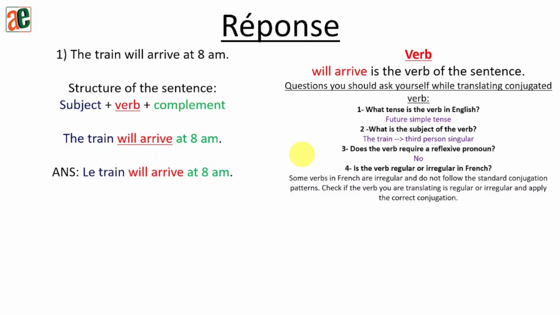Fourth one, is the verb regular or irregular in French? Some verbs in French are irregular and do not follow the standard conjugation patterns. Check if the verb you are translating is regular or irregular and apply the correct conjugation. Okay, so this is a very important point.